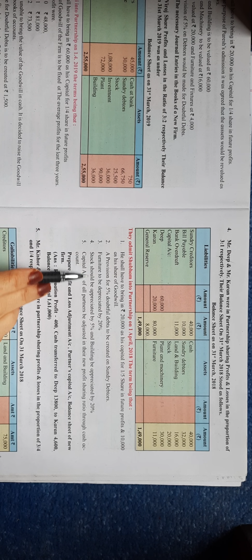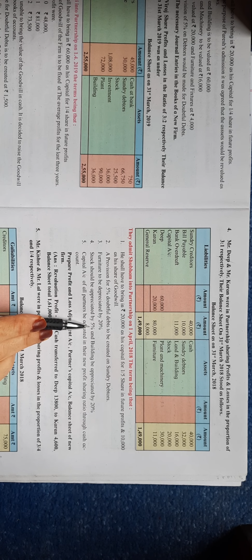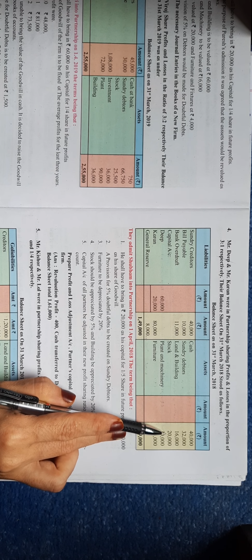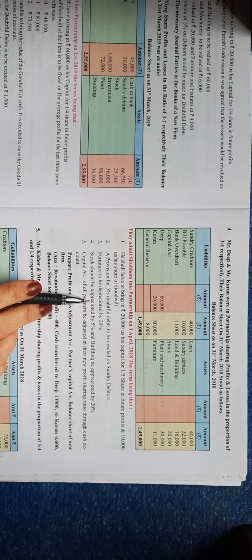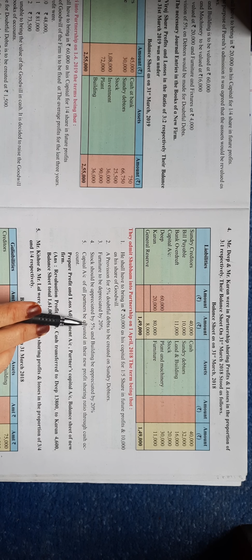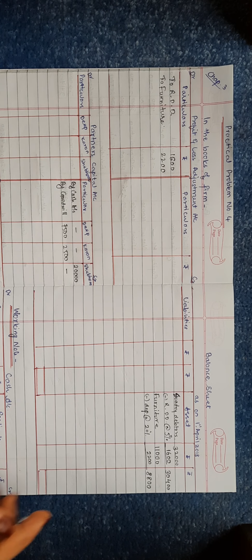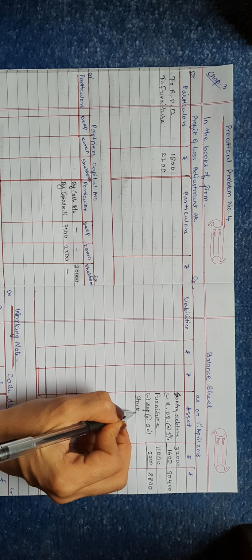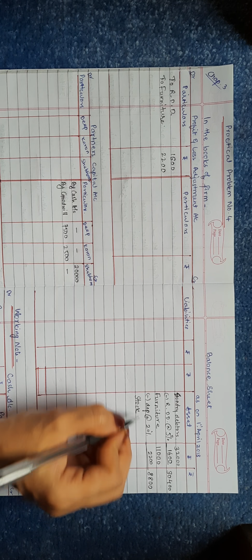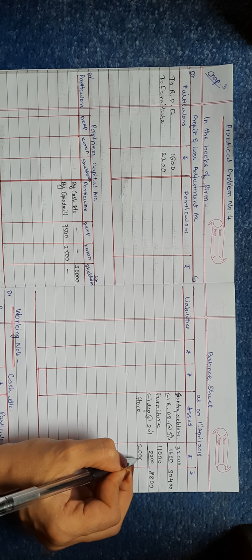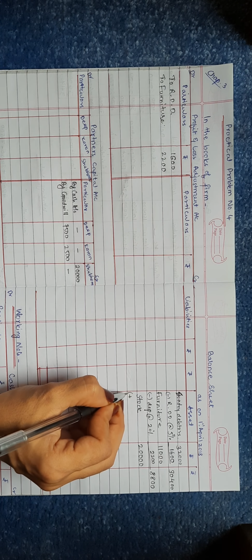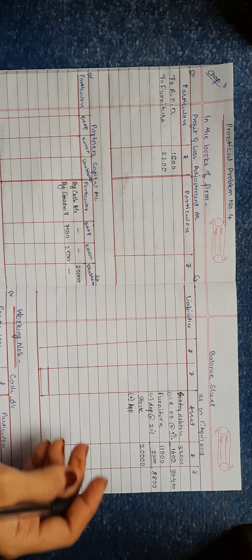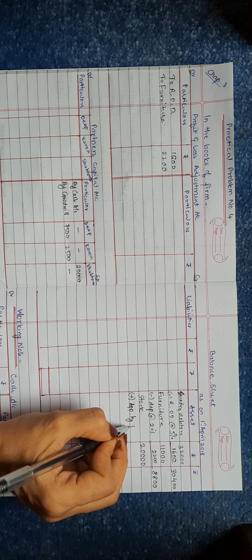Next, stock should be appreciated by 5%. So go for stock. Amount of stock is how much? 20,000, and it is appreciated, means increased by 5%. Stock is asset, so go to asset side and write stock. The amount of stock was 20,000, so 20,000 here. It is appreciated, therefore it will be added. So add appreciation by 5%.